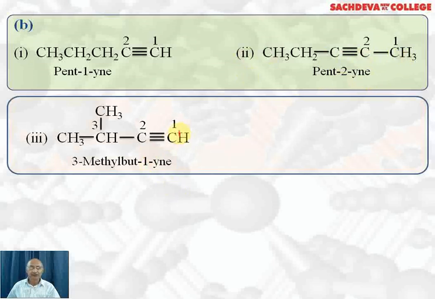The next isomer, 1, 2, 3, 4. This is 3-methylbut-1-yne. The methyl group is at third carbon. We call it 3-methyl. Triple bond is after first carbon, so we write but-1-yne.